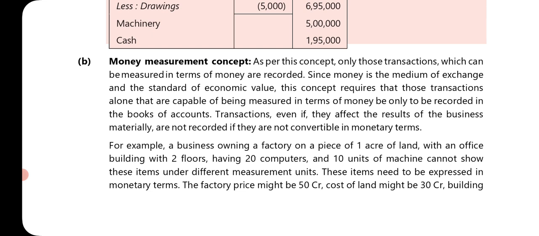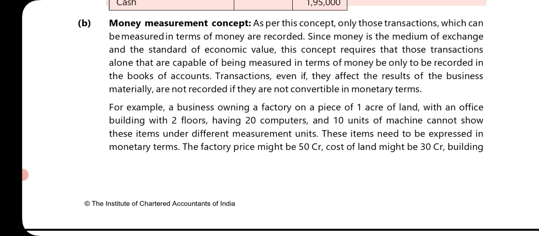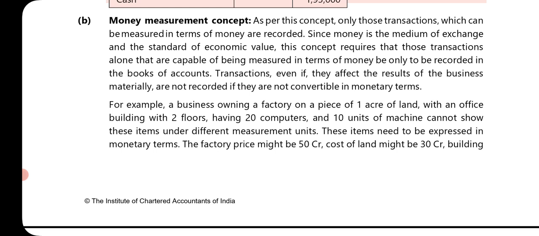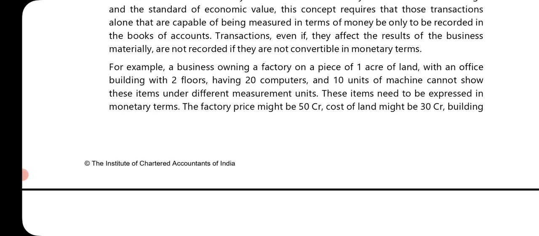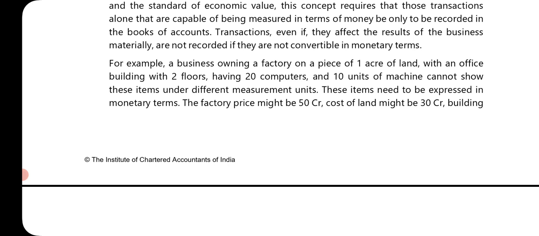Okay, next, money measurement concept. As per this concept, only those transactions which can be measured in terms of money are recorded. Since money is the medium of exchange and the standard of economic value, this concept requires that only those transactions that are capable of being measured in terms of money be recorded in the books of account. Transactions, even if they affect the results of the business materially, are not recorded if they are not convertible into monetary terms. For example, a business owning a factory on 1 acre of land with an office building with 2 floors having 20 computers and 10 units of machine cannot show these items under different measurement units. These items need to be expressed in monetary terms.